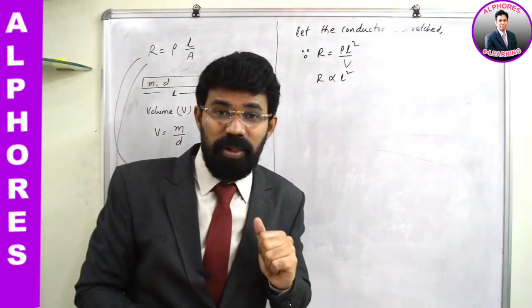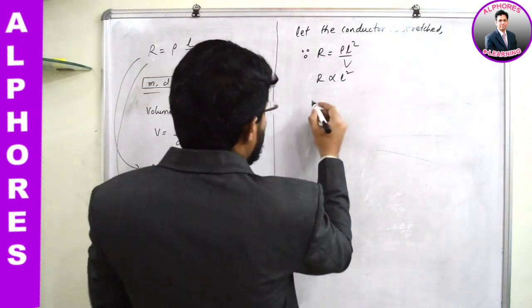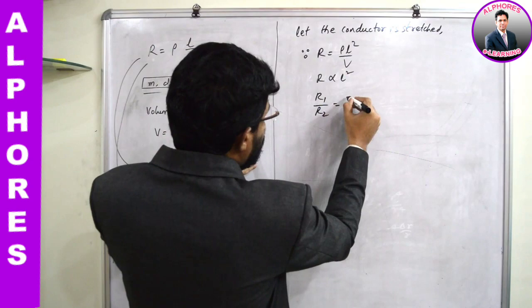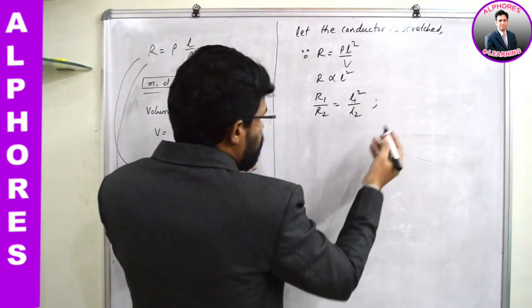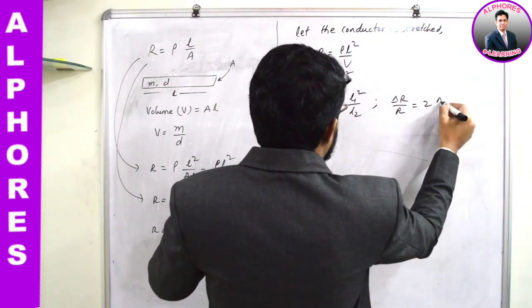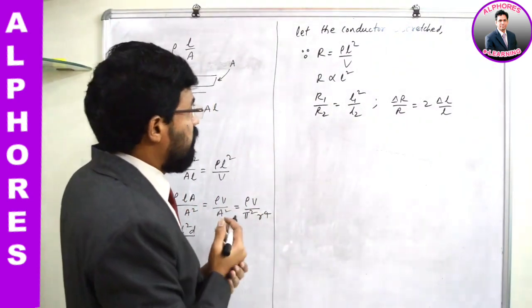But here, A is not constant, so you have to use this equation. So R is directly proportional to L square, and further connected with this one, you can write R1 by R2 is equal to L1 square by L2 square, and the fractional change in resistance can be written as delta R by R is equal to 2 into delta L by L. Okay, so that's how we handle the data.